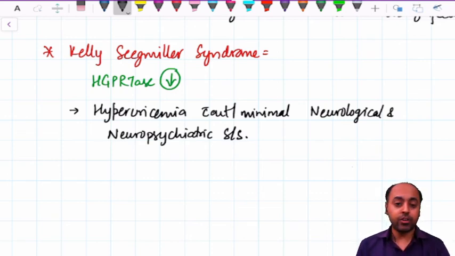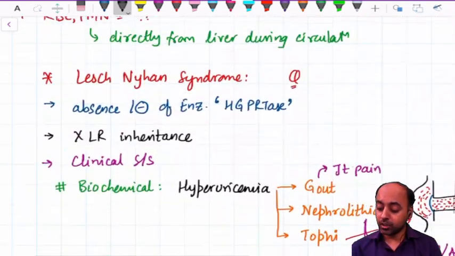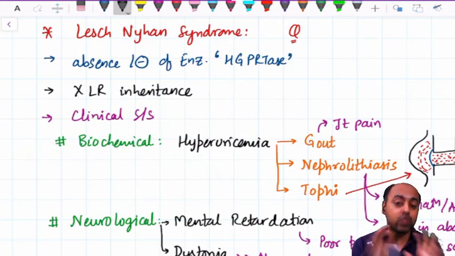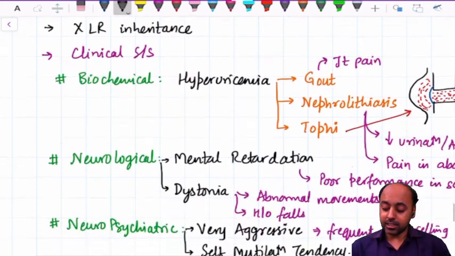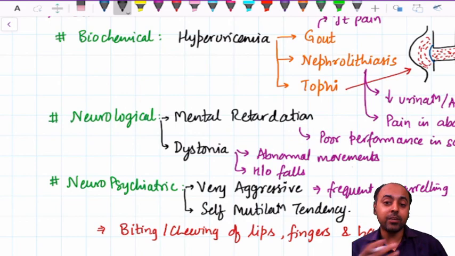So these are the points which you have to remember when you're talking about the Lesch-Nyhan syndrome. First, we said the Lesch-Nyhan is due to absence of the enzyme. I'll repeat, the enzyme is totally absent. The inheritance pattern is X-linked recessive, and the clinical signs and symptoms are discussed under three headings: the biochemical, neurological, and neuropsychiatric. And in that, we have to talk about the specific findings and how they can be described clinically.